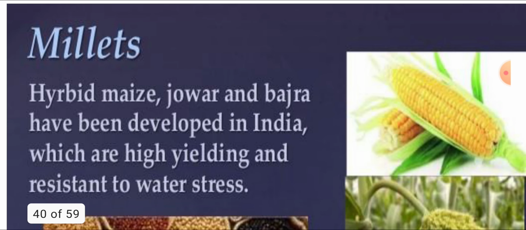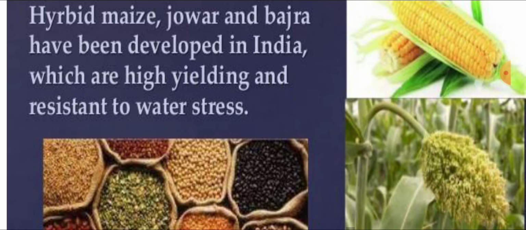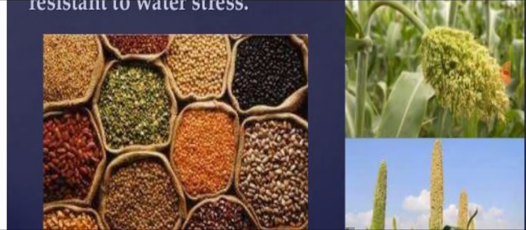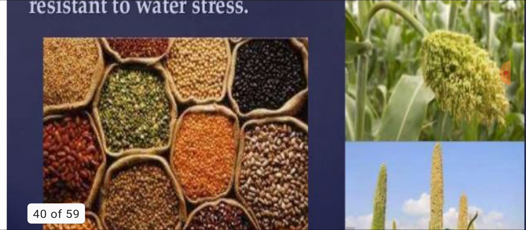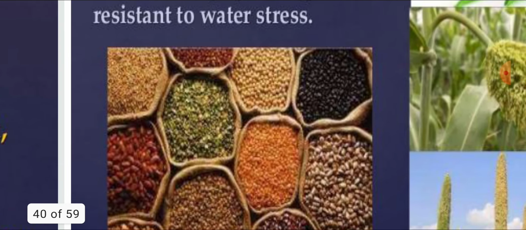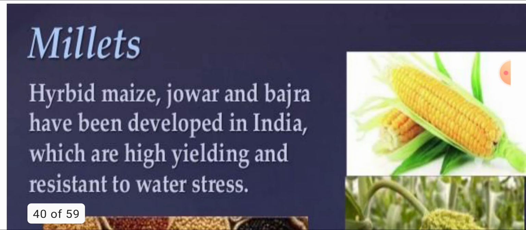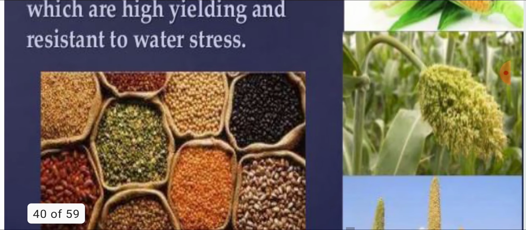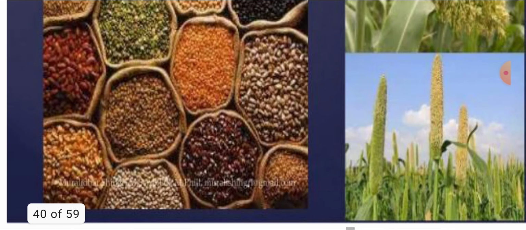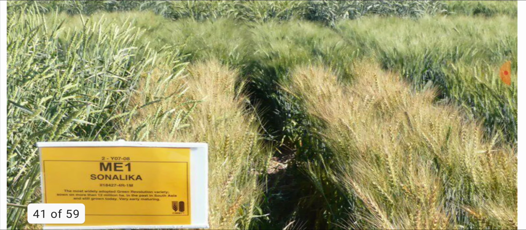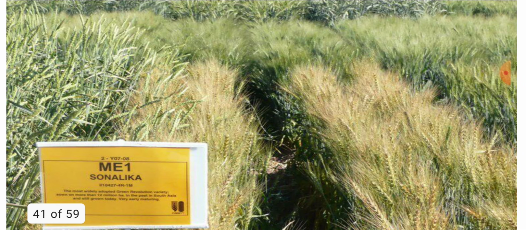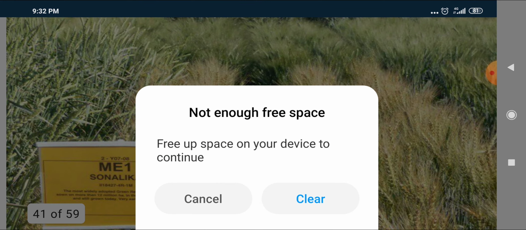Hybrid maize, jowar and bajra have been developed in India. They are high yielding and disease and water stress resistant varieties. You can say in India a lot of crop production is done by hybrid varieties like maize and bajra, shown here. Sonalika is the variety of wheat that is grown today.